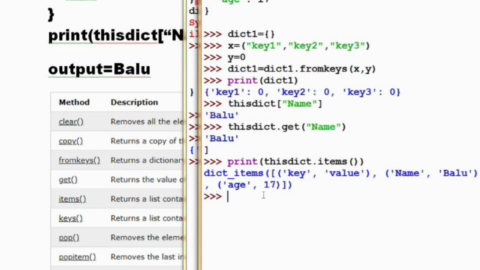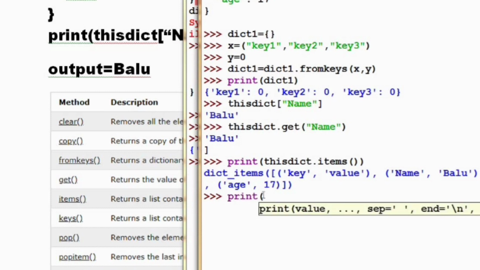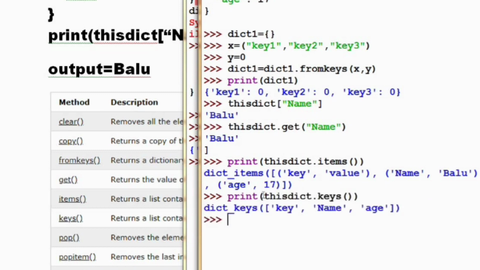So what if I need to access only the keys or only the values? For that we also have functions. By using the keys function we can access only the keys. So now only the keys are printed: key, name and age. This is printed as a list here.